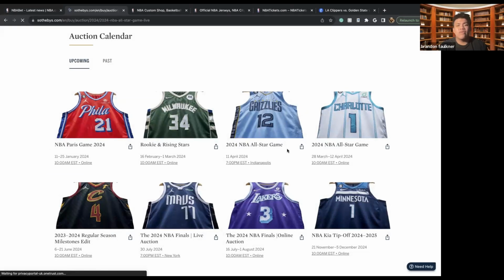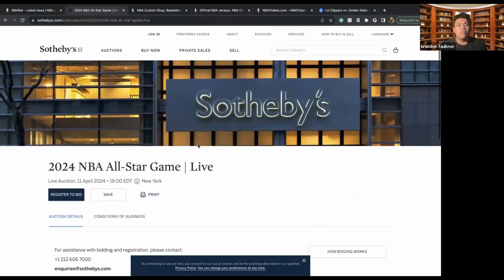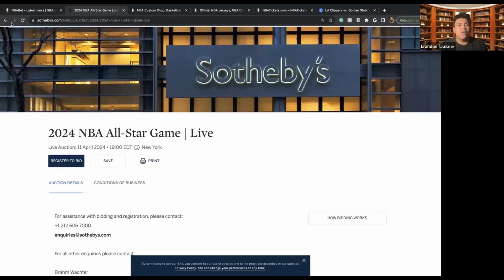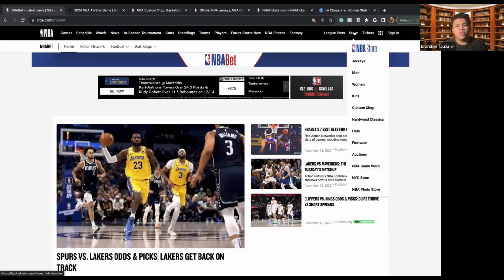So here we have a jersey where I'd be able to register and bid for the jersey. It's just really dependent on what you're looking for and how much you're able to pay. Some jerseys go for insane prices, in the hundreds of thousands of dollars. It just really depends on what you're looking for, and also who's also looking for that specific type of wear that the players were wearing.